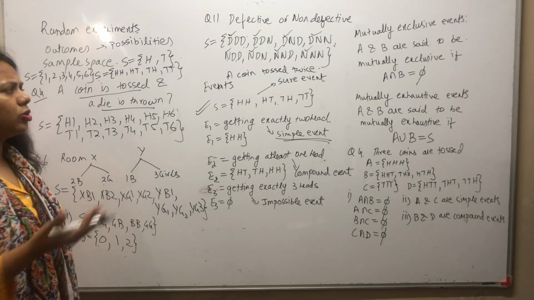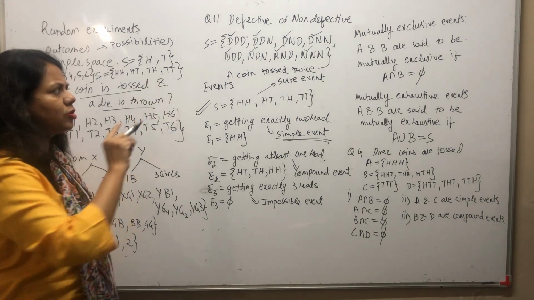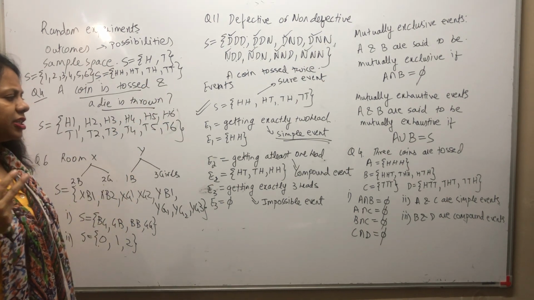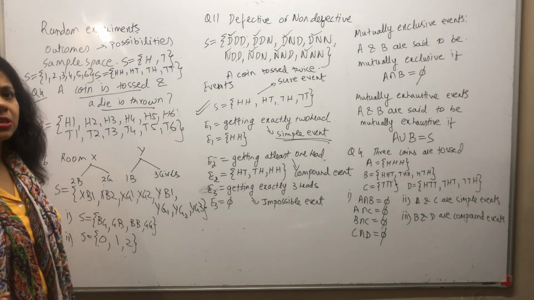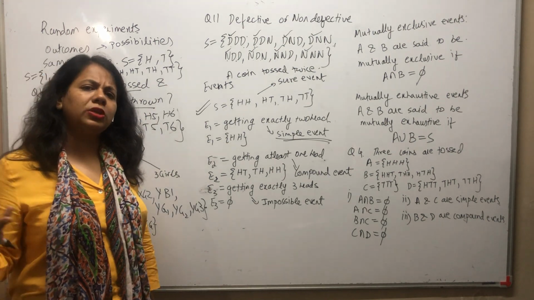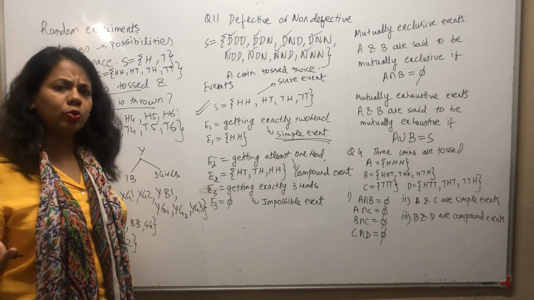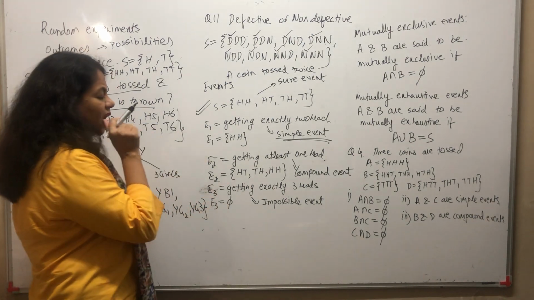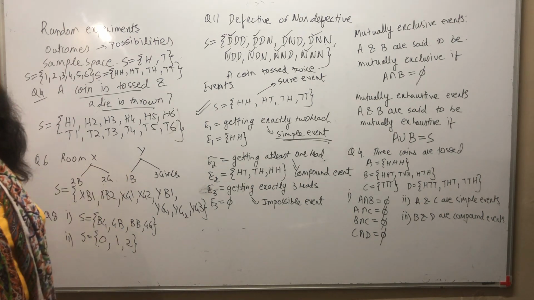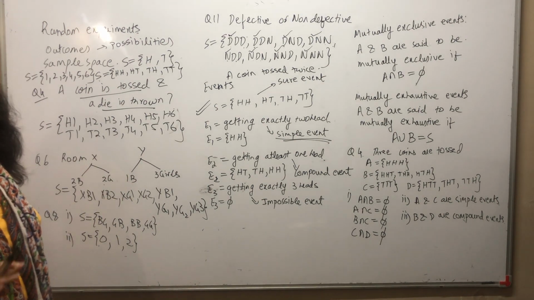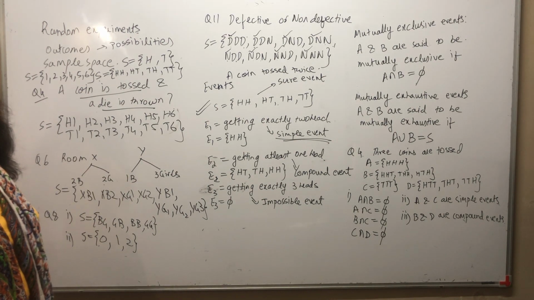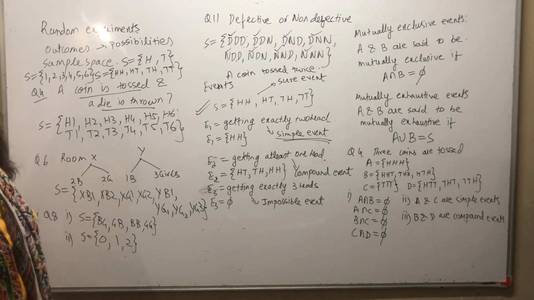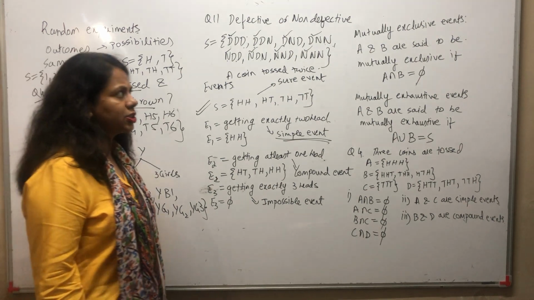Then we have an impossible event. Suppose I am tossing the coin 2 times. This experiment is of tossing a coin 2 times. And in that I tell you getting exactly 3 heads. So when you are tossing the coin 2 times, can you get 3 heads? No, you cannot. So in that case E3 is what? A null set. So that is called an impossible event, which is there is no possibility of its occurring.